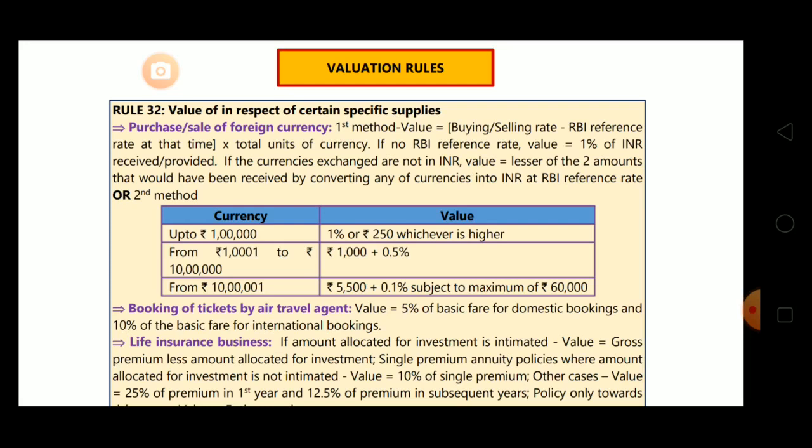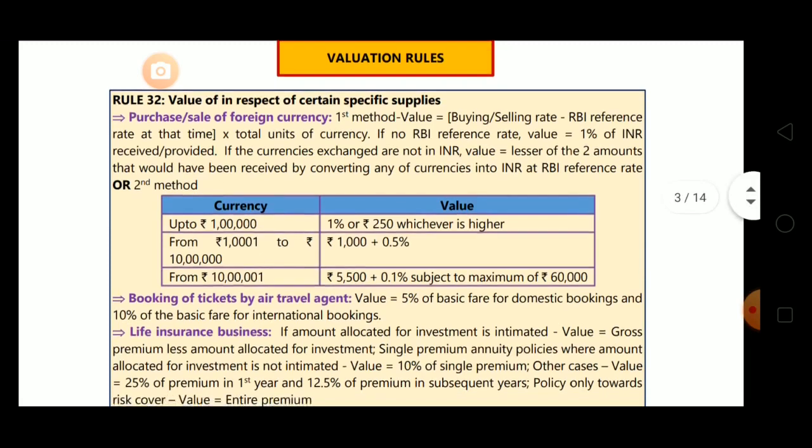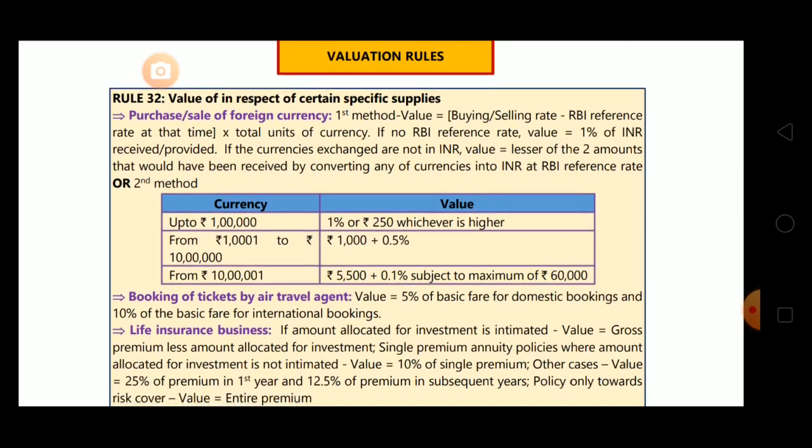I'm explaining you. If we purchase these, this is a case of purchase or sale of foreign currency. If it's a case of purchase of foreign currency by service supplier, then value of supply will be RBI reference rate at that time minus buying rate into total units of currency. Okay. If it's a case of sale of foreign currency by service supplier, then value of supply will be selling rate minus RBI reference rate at that time into total units of currency. Now if no RBI reference rate, means RBI reference rate is not available, then value will be 1% of the INR received or provided.